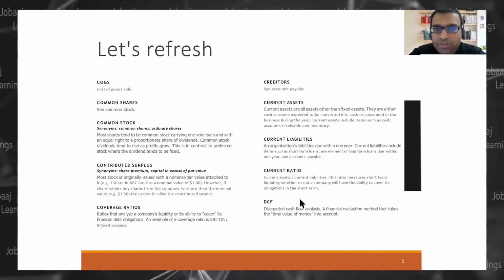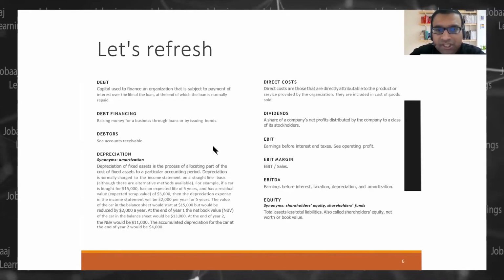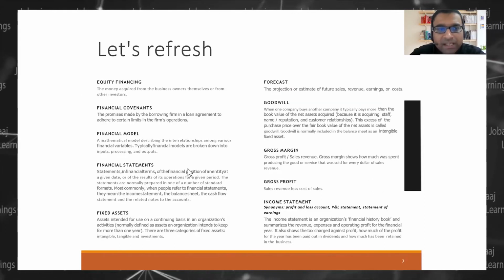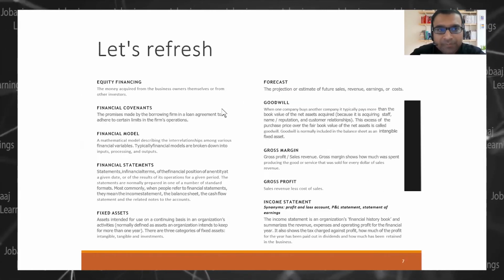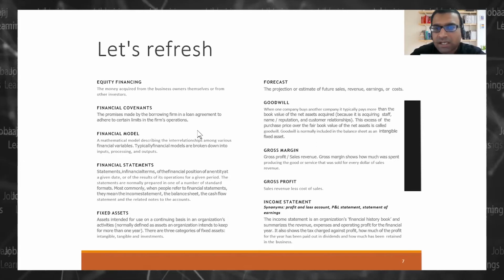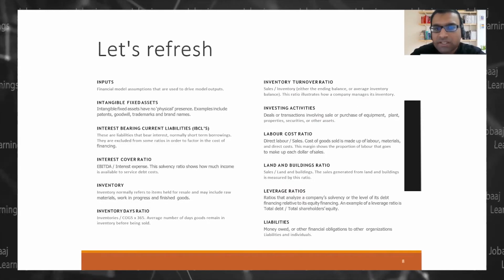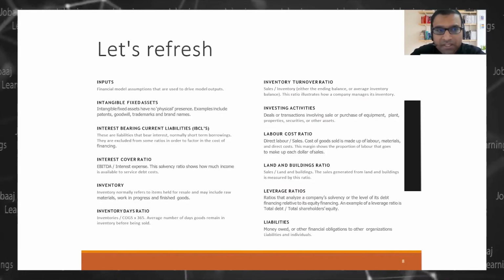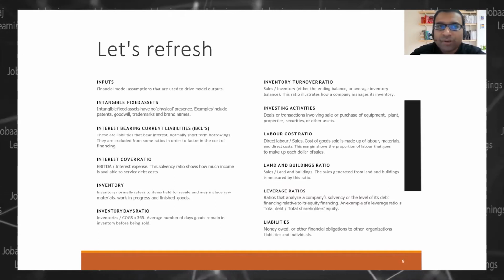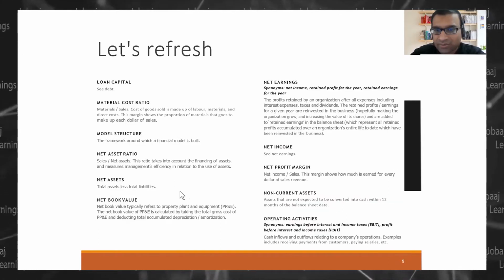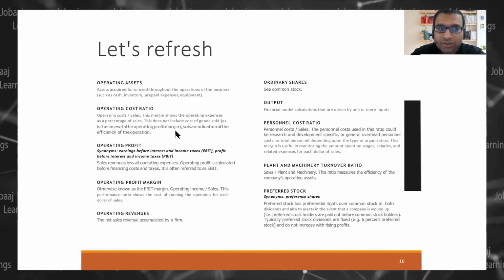All the ratios on this sheet, I will be doing in a lot of detail. This is just all the terminologies of the financial statements which I have given to you for your quick reference. It can be your reference document.